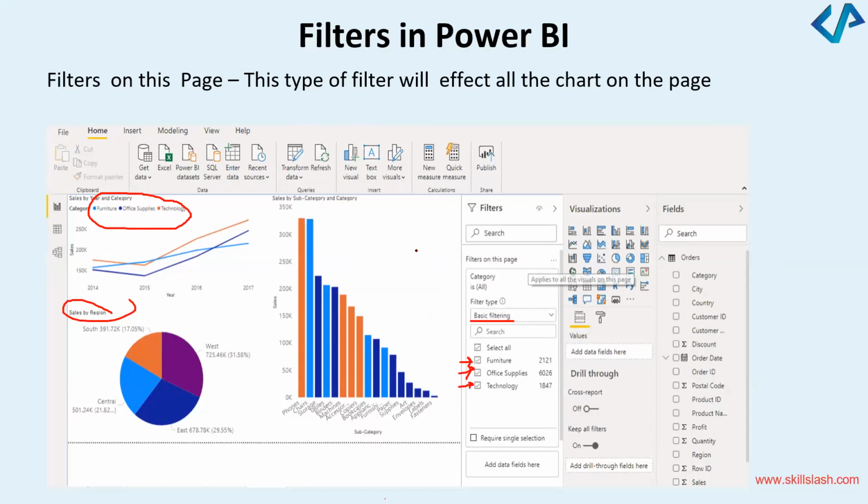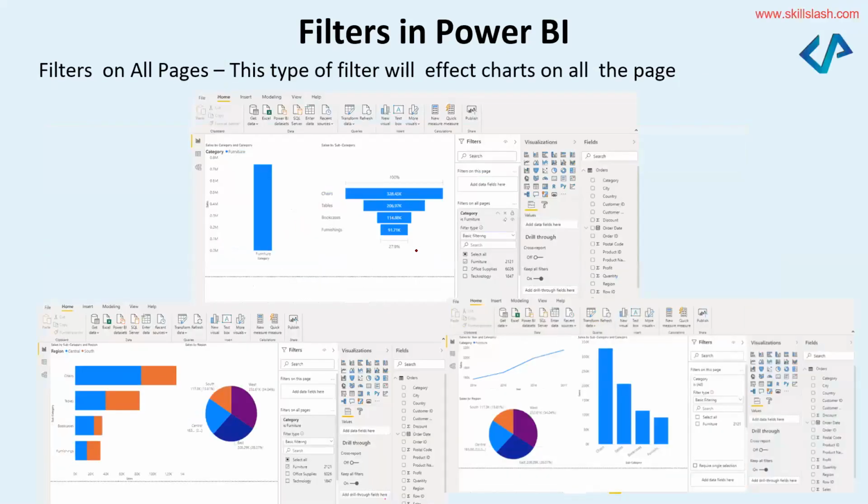Okay, so these filters are really useful when you want to filter and get a meaningful insight. Let's say you wanted to apply filters on all the pages. When you apply the filters on all the pages, it will affect the charts on each and every page that you have. If this is page 1, yes, it is going to. Page 2, yes, page 3. It will apply the same filter, right?